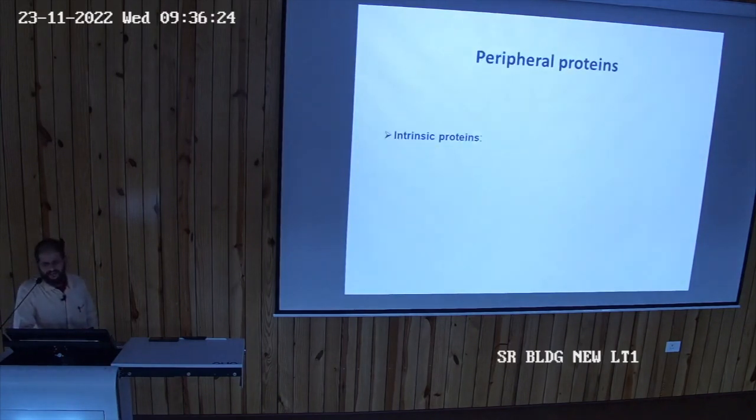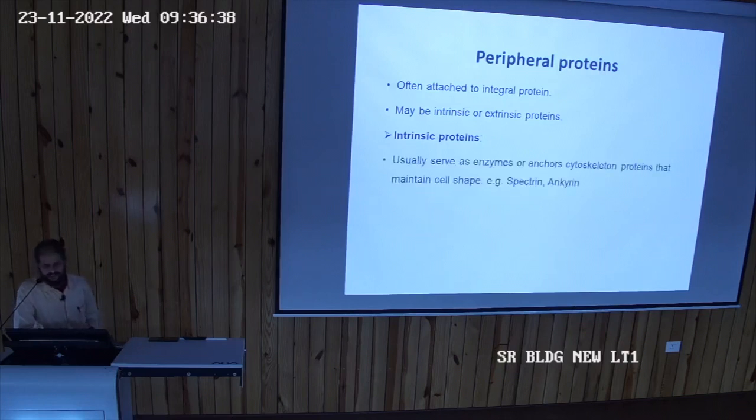Then there are peripheral proteins. These are often attached to the integral proteins. It may be intrinsic or extrinsic. Intrinsic proteins, ये क्या करेगा? These will provide mostly the structural support. These peripheral proteins, especially the intrinsic proteins, they provide the structural support to the cell. Like it anchors, it serves as enzymes or anchor the cytoskeleton proteins that maintain the cell shape.